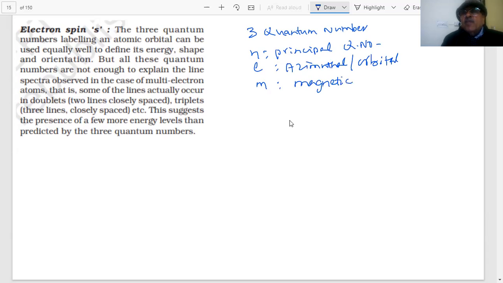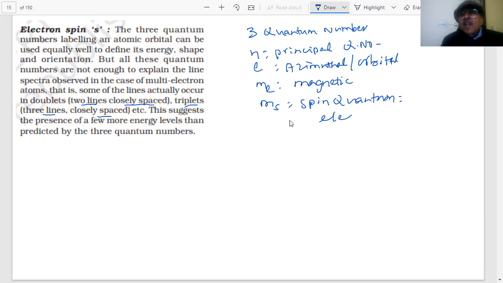This was not enough to explain the line spectra, student, of different lines, because they found the lines actually occur in doublets, or 2 lines closely spaced together, or triplets, 3 lines closely spaced. So they said there is a 4th quantum number, which is called the spin quantum number. Spin quantum number means what, students? That electrons can spin.